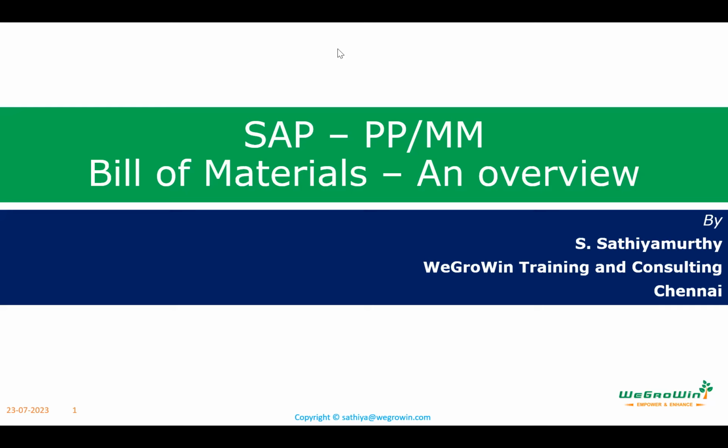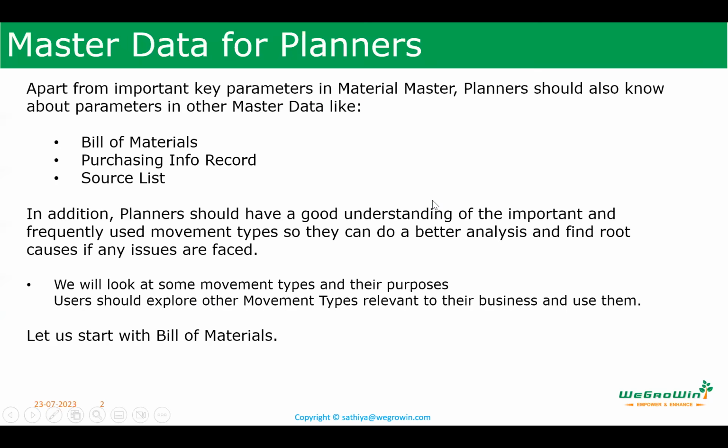Right. Now we'll go into the Material Master. Sorry, Bill of Materials. So there are key Material Masters that we discussed so far, right? And we took a lot of time to understand the Material Master.